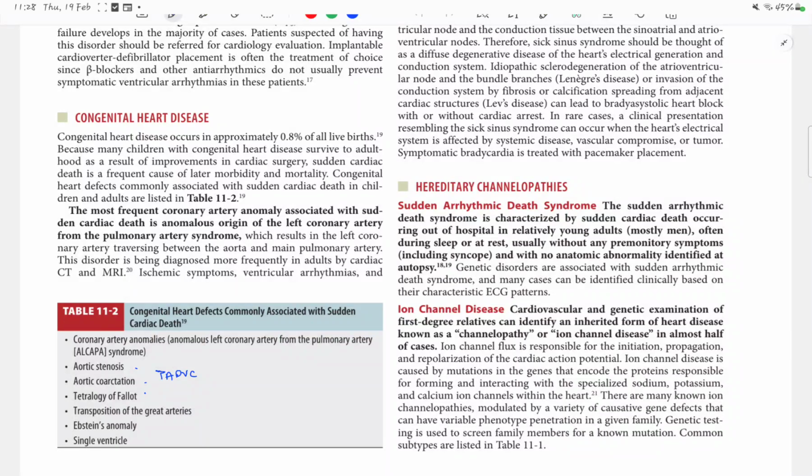In hereditary channelopathies, which are causes of sudden cardiac death, there is sudden arrhythmic death syndrome, and it's really sudden. It is characterized by a sudden cardiac death occurring out of hospital in a young adult, mostly men, during sleep or at rest. There is absolutely no premonitory symptom including syncope.